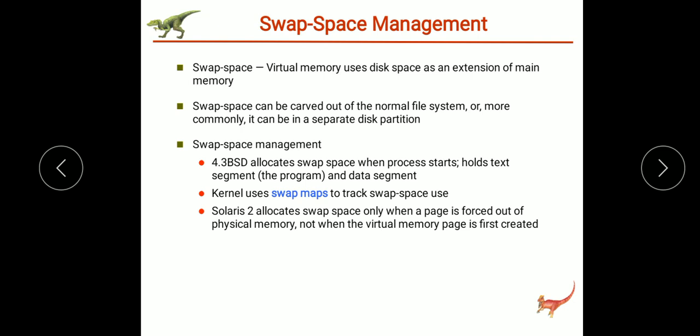So this manager is used to allocate and deallocate the blocks from the raw partition. It is the job of the swap space storage manager to allocate and deallocate the blocks from the raw partition. Whatever is required by the swap space will be provided from the raw partition by the storage manager.